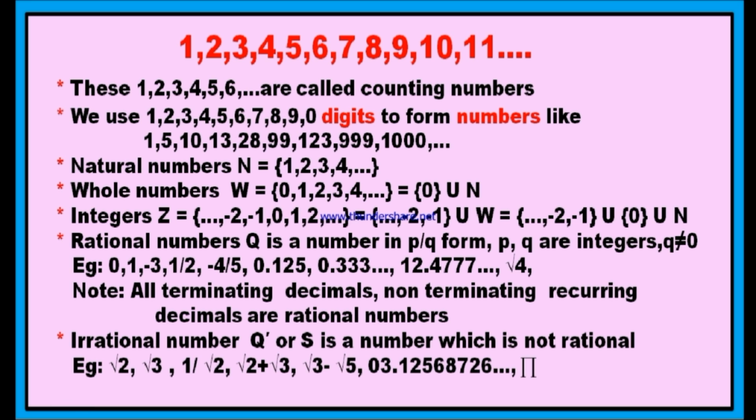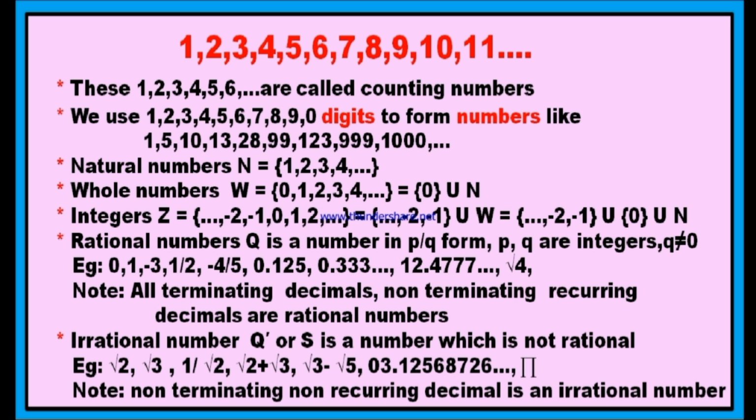Generally, in the place of pi, you may write 22 by 7. As you wrote pi in the form of a fraction 22 by 7, why is it not a rational number and how can you say that it is an irrational number, you may ask. Here, even though you can write pi is equal to 22 by 7, it is not its exact value. Pi value is not exactly 22 by 7. It is nearly equal to 22 by 7. Therefore, it is an irrational number. Here is the note. Non-terminating and non-recurring decimal numbers are called irrational numbers.